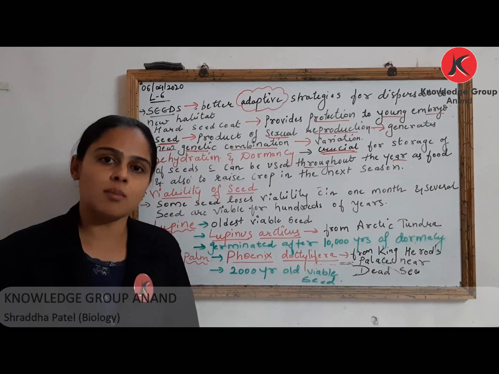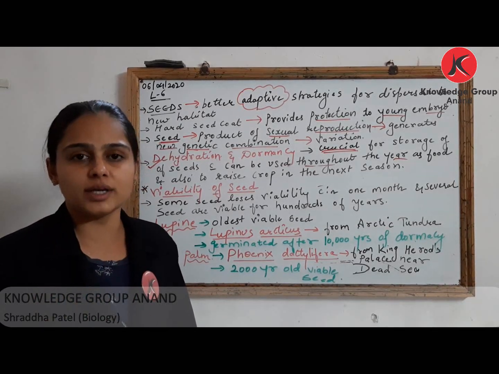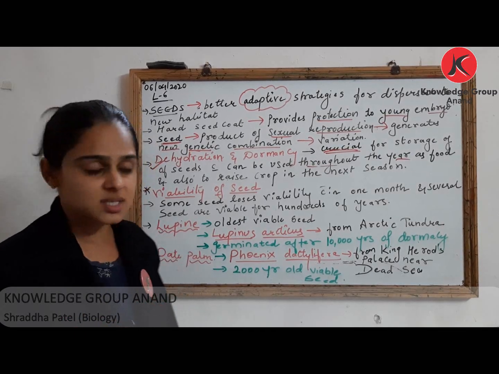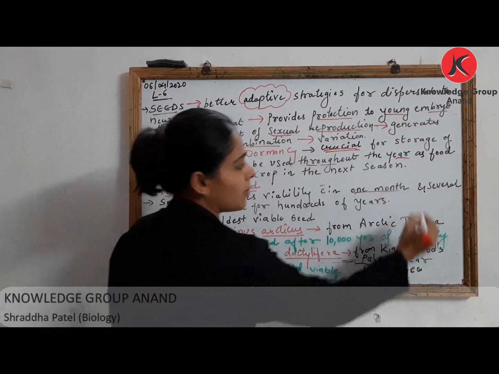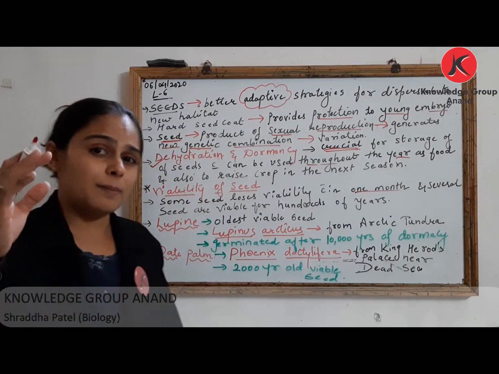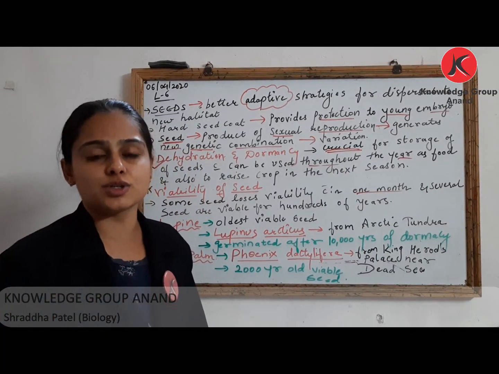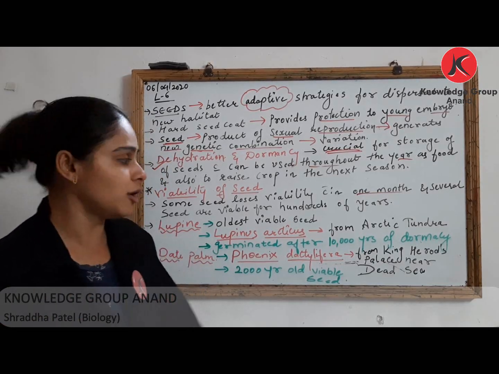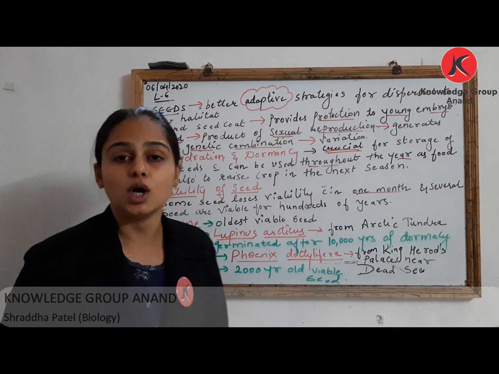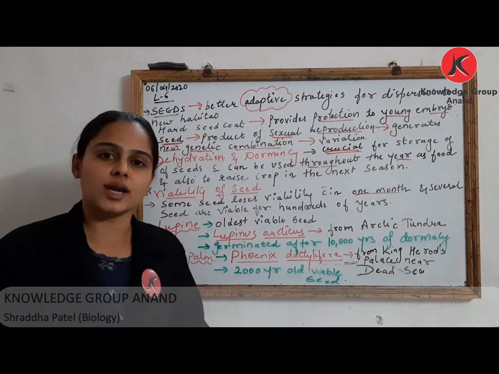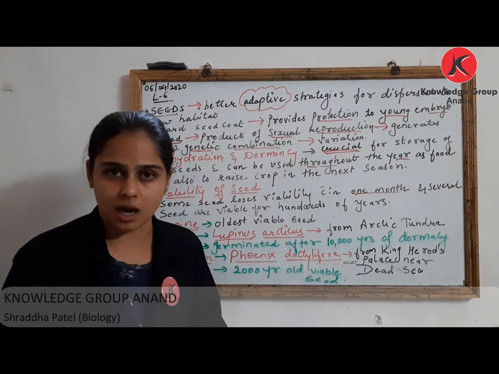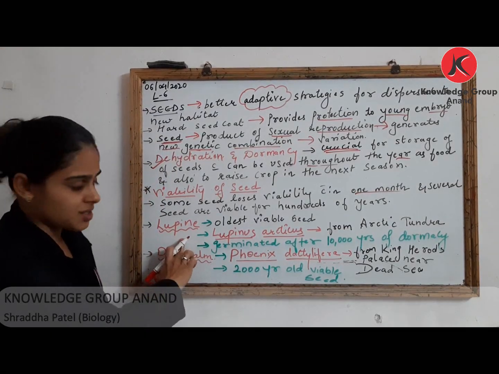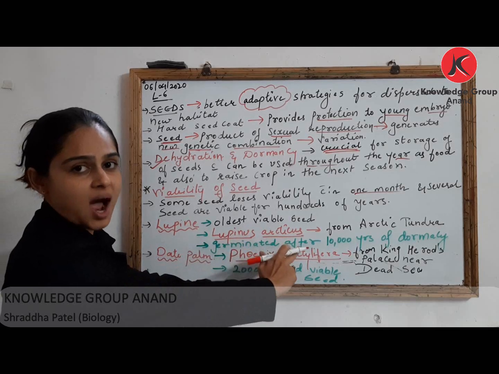For how long a time these seeds are viable. Seeds belonging to some species lose viability within 1 month, and there are many seeds of many species which are viable for hundreds and hundreds of years. Two such examples are given in your NCERT that you need to memorize right now. One is your lupine, जिसका scientific name है Lupinus arcticus.